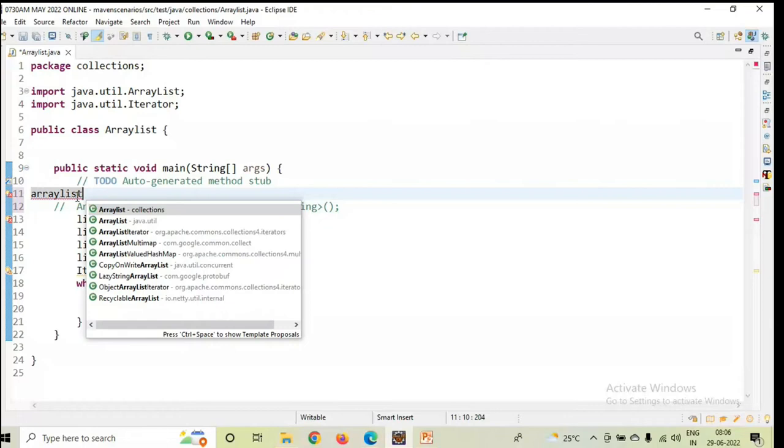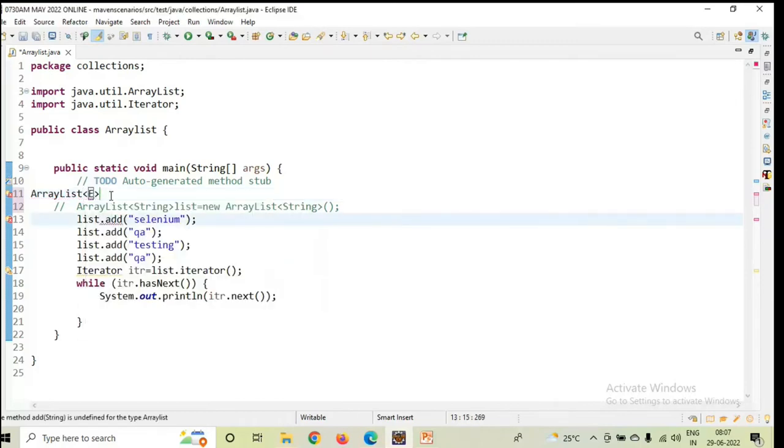Now people will get one doubt: sir, which one do I need to choose? There are two similar classes with the same name, ArrayList. Which one do I need to choose? ArrayList from collections or ArrayList from java.util? Which one is suitable for us? You remember guys, we need to select from java.util. All the collections packages and everything are available in the util package. That is why you have to choose the second one. Let me take the second one.